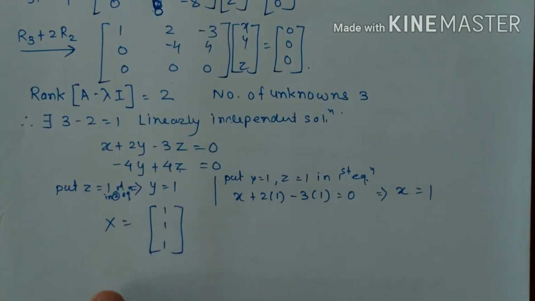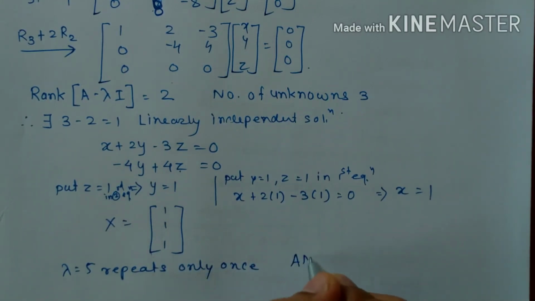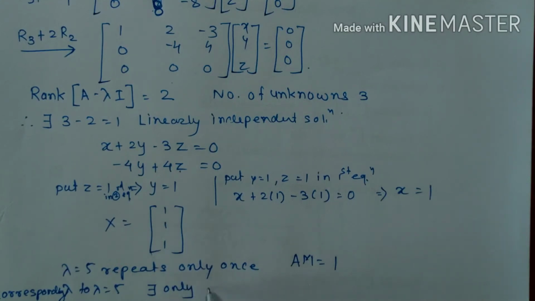Similarly, you can just go through with this. Lambda is equal to 5 repeats only once. Therefore algebraic multiplicity is equal to 1, and corresponding to lambda is equal to 5, there exists only one eigenvector.